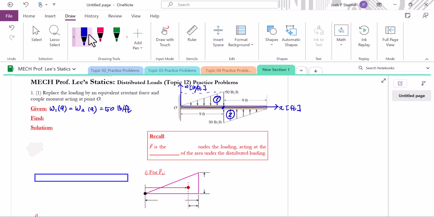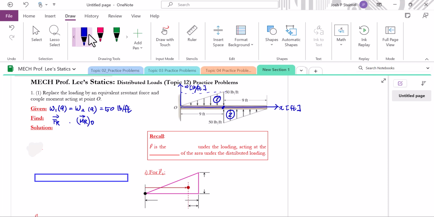From this, what we have to do is find one single resultant force from the discrete loading. And also we have to find one resultant couple moment acting at point O. That's what we have to find. So we want to make one equivalent system, finding this one single resultant force and couple moment at point O. Okay, so to do so, let's start our solution.